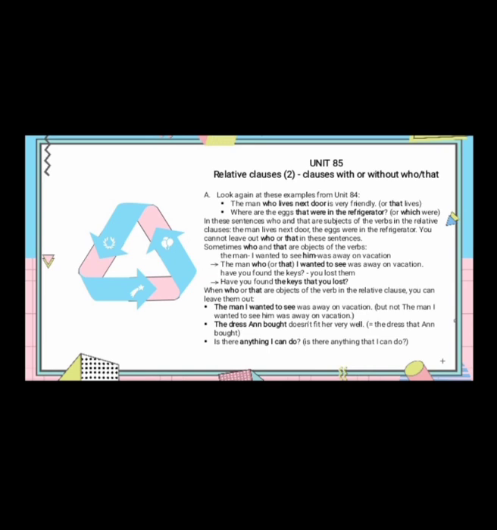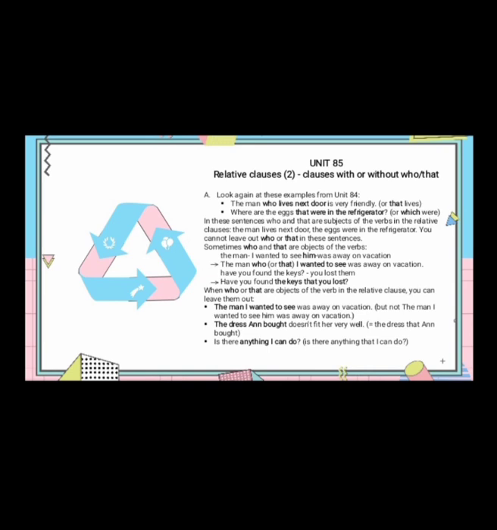Sometimes, who and that are object of the verb. The man, I wanted to see him, was away on vacation. The man who or that I wanted to see was away on vacation. Have you found the keys? You lost them. Have you found the keys that you lost? When who or that are object of the verb in the relative clause, you can leave them out. 1. The man I wanted to see was away on vacation, but not the man I wanted to see him was away on vacation.